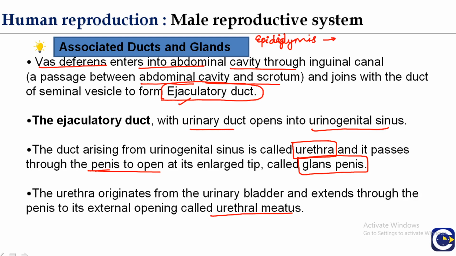Why is it important? In the head of the epididymis there is physiological maturation of sperms, in which the sperm acquire increased motility and fertilizing capacity.